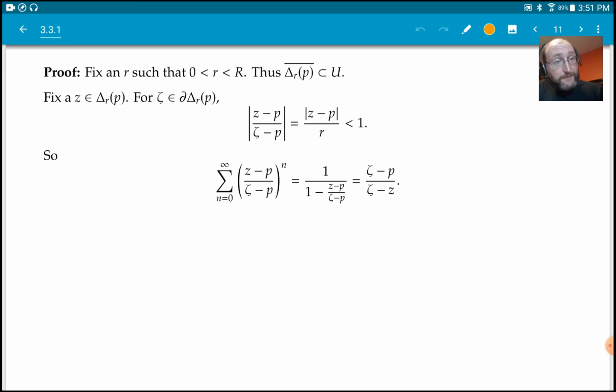That means we can apply the geometric series. We can plug this expression into the geometric series, and we get convergence. What does it converge to? It's 1 over 1 minus that expression, which, with a little bit of algebra, is zeta minus P divided by zeta minus Z.